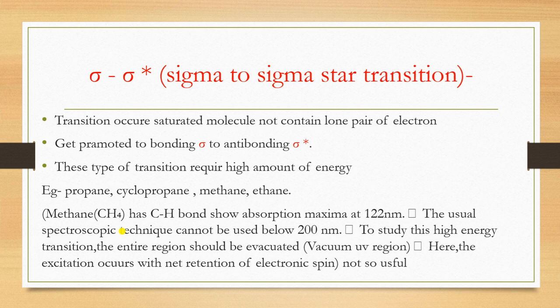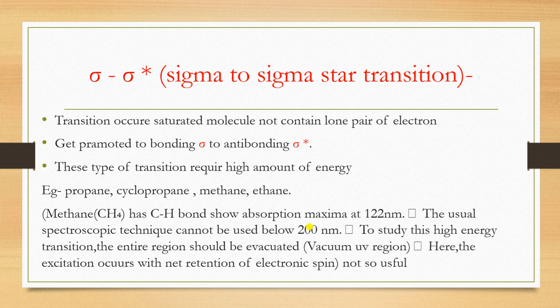In the vacuum UV region, the wavelength is from 10 angstrom to 199 or 200 angstrom, but we can't study that wavelength. As shown in the example, methane with C-H bonds shows absorption maximum at 122 nanometers. The usual spectroscopic technique cannot be used below 200 nanometers.